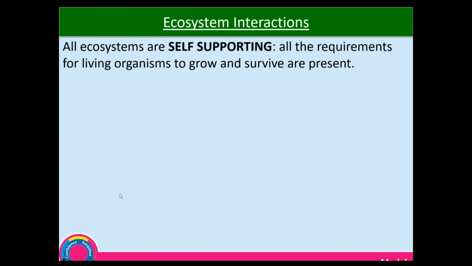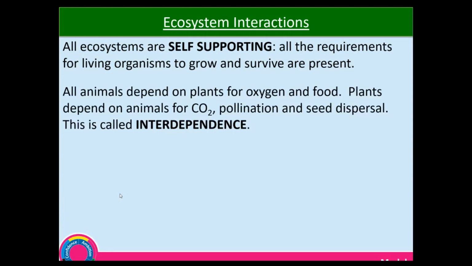And when we talk about all the requirements for living things to grow and survive, we'll be talking about the biotic and abiotic factors, that we'll briefly explain in the next two slides as we go on. So, one of the key things about interactions within an ecosystem is the fact that there's what we call interdependence.